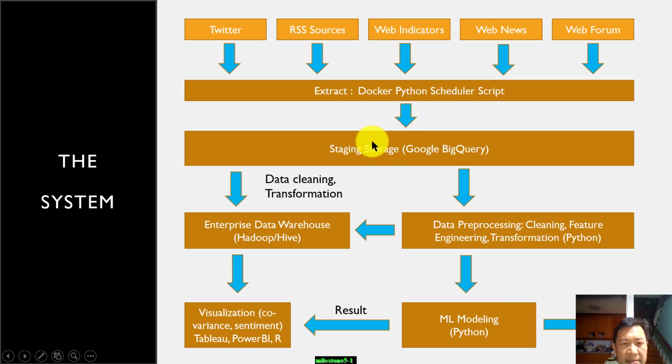So what we did is we further transfer this data, clean it, and put it into our enterprise data warehouse built on top of Hadoop and Hive. Our visualization tools, which I'm going to demonstrate later, show how to visualize the covariance and sentiment analysis. The tools that we're using were Tableau and Power BI with some R integrations. The BI tools will get the data from the warehouse for visualization.